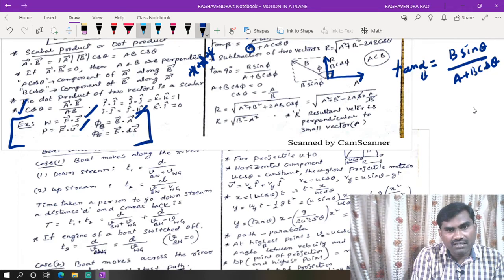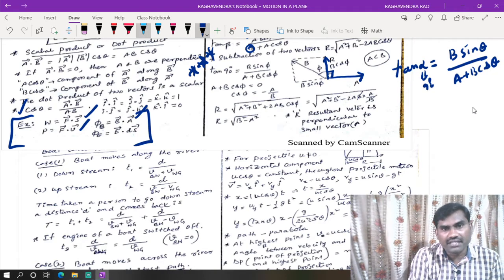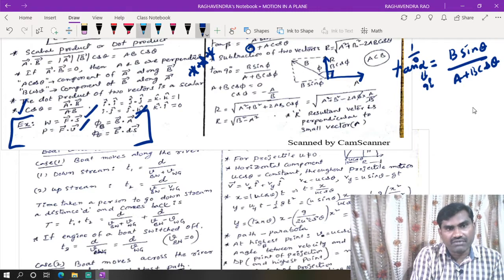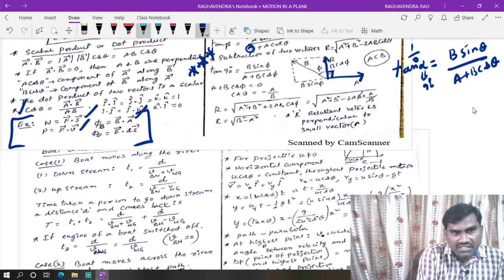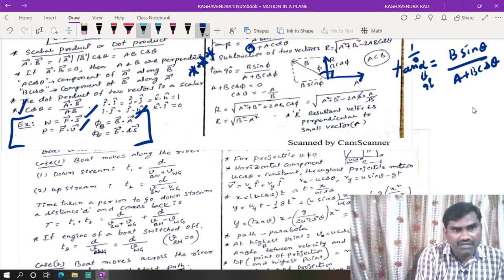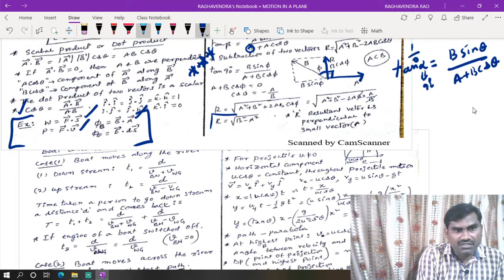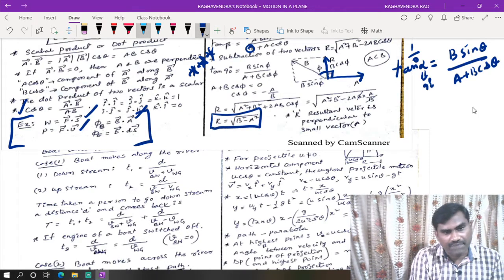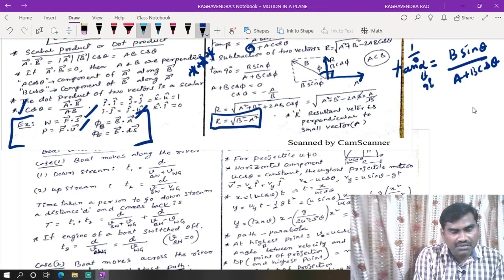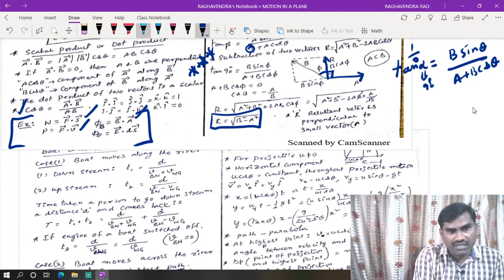Now what is this angle? They have given it as 90 degrees. So tan 90 is sin 90 by cos 90, which is 1 by 0, equal to infinity. So tan 90 is equal to b sin theta by A plus b cos theta, with theta taken as pi. So 1 by 0 is infinity. Now A plus b cos pi is equal to 0, so cos pi is equal to minus A by b. By substituting this in the expression, we get R equal to root over b square minus a square: the square of the magnitude of the large vector minus the square of the magnitude of the small vector.